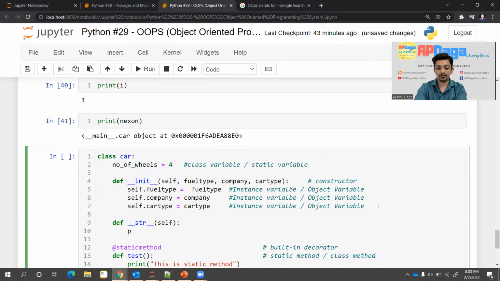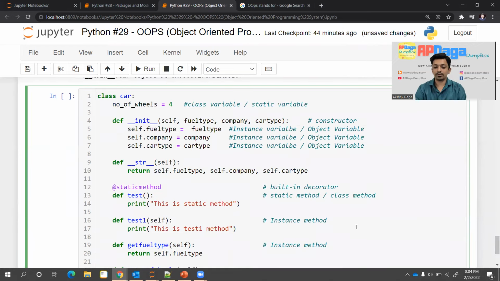And I'll write return, self dot field type, self dot company. I'm not sure whether I should write return or print, but I'm writing return for sure. Self dot car type. Okay, I'm writing it like this.